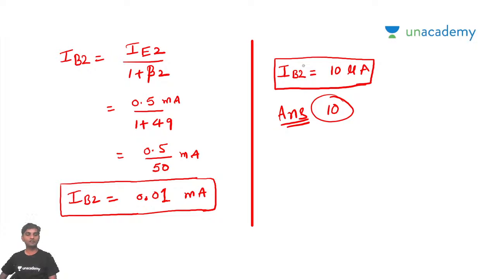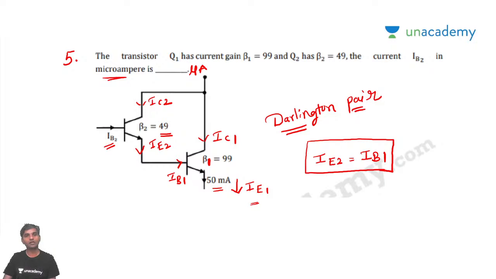So these are all the 5 simple questions which were asked in the analog electronics of instrumentation.